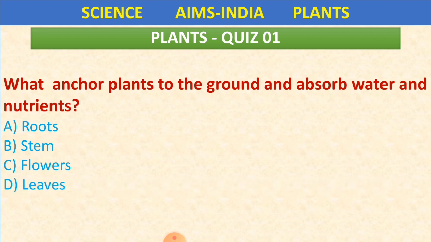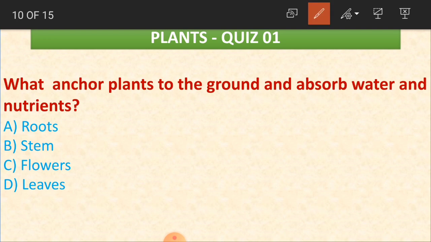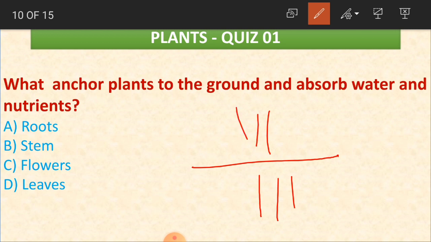What holds plants to the ground and absorbs water and nutrients? What is under the ground, and what is above the ground? Here we are having roots, and here we are having the plant, like its stem, branches, leaves, flowers, fruits, and everything comes under here.